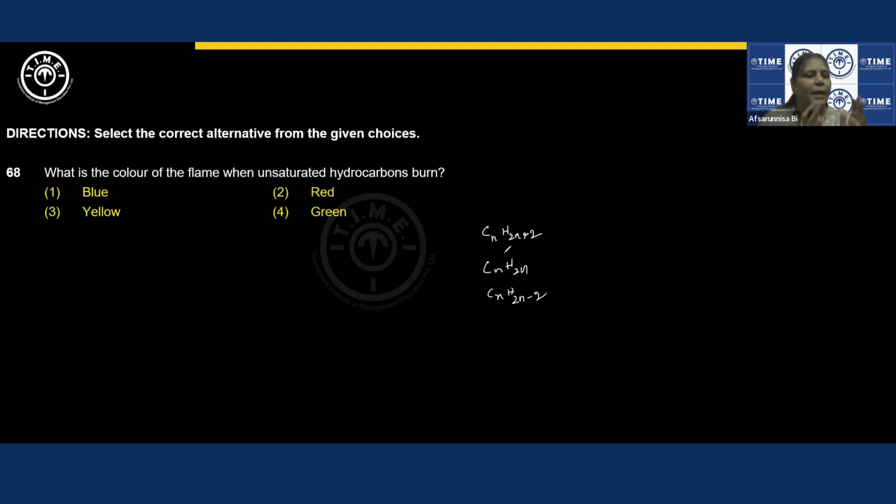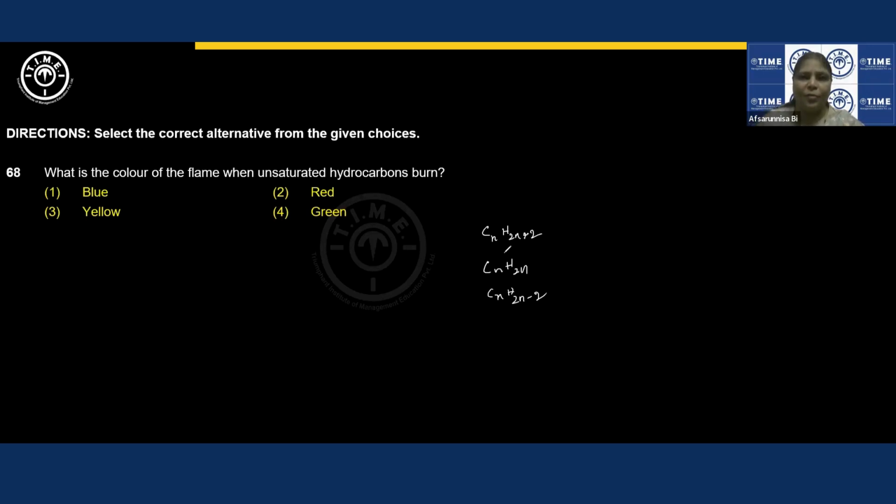So if you supply the same amount of saturated and unsaturated fuels and the same amount of oxygen, unsaturated compounds always go for incomplete combustion, because more carbon atoms need more oxygen for combustion, right? So oxygen will be insufficient.